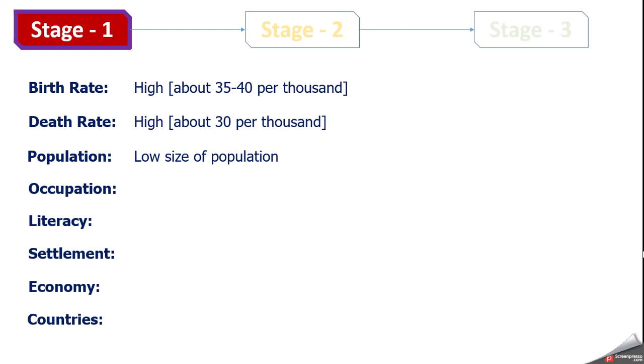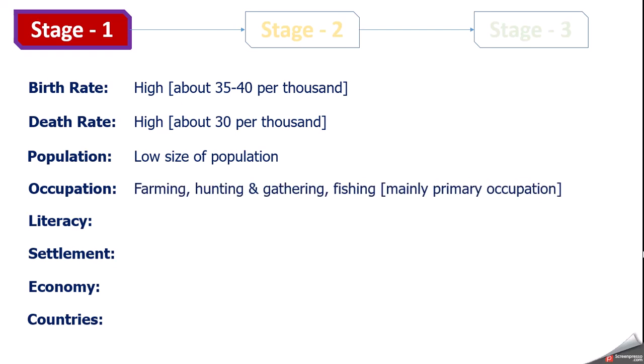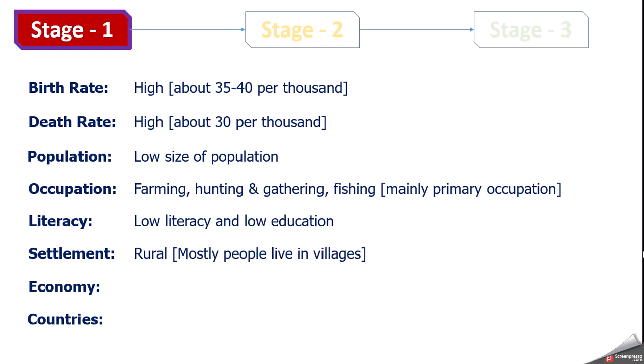What are the main occupation of the people? Main occupation of the people is farming, hunting, gathering, fishing. In a simple word, they depend on primary occupation. When? When the country is in first stage. What about literacy? Literacy, low education. People mainly live in rural areas, village areas. Condition of economy, very poor, low per capita income and low GDP.